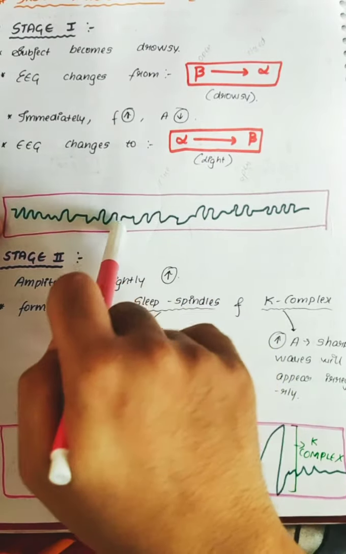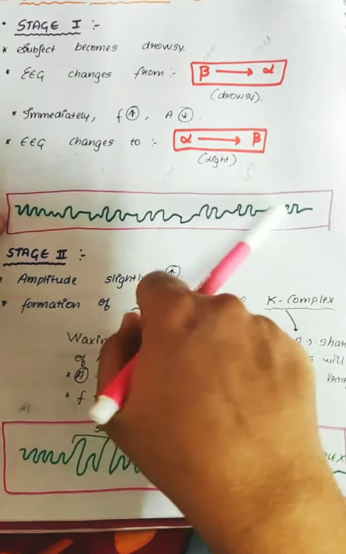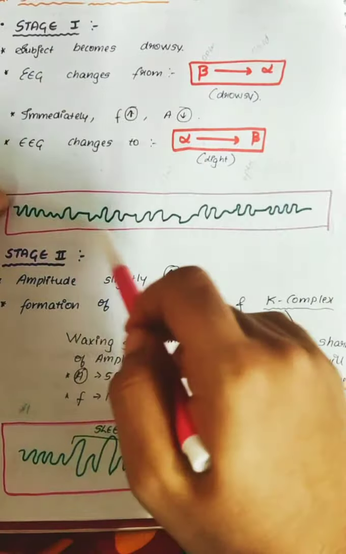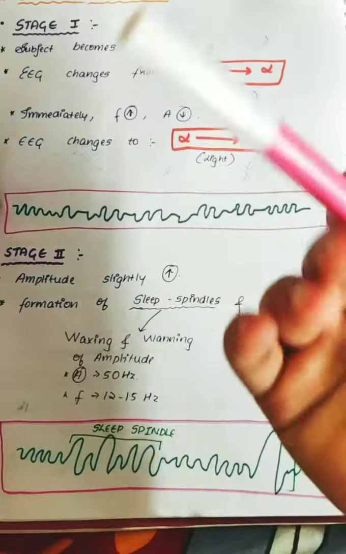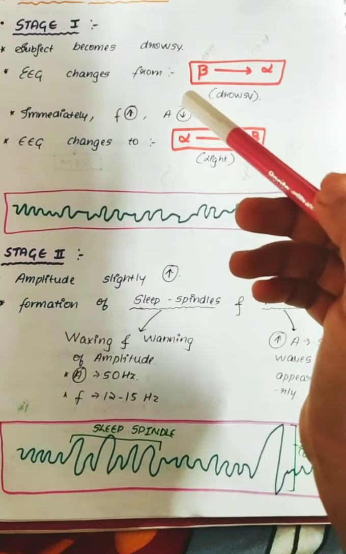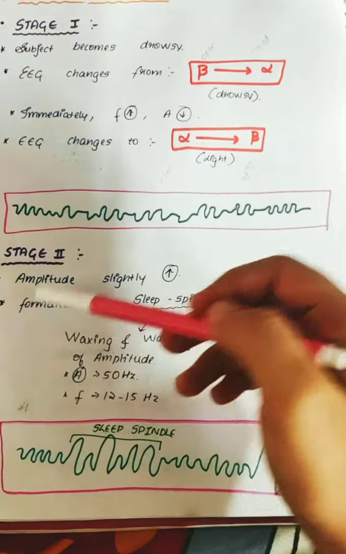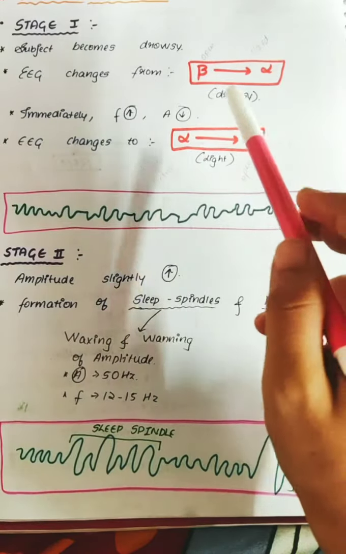There will be decrease in amplitude, increase in frequency, decrease in amplitude. You can see the variations. So the second one is stage 2, where the amplitude starts to increase slightly, a bit higher than stage 1. So as you can see, the amplitude slightly starts to increase compared to stage 1.